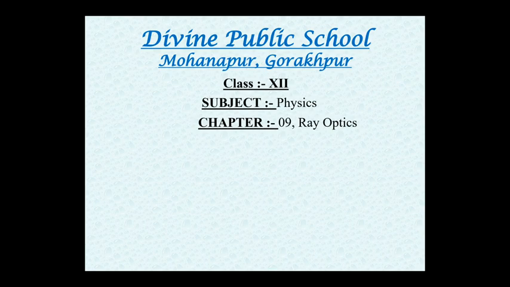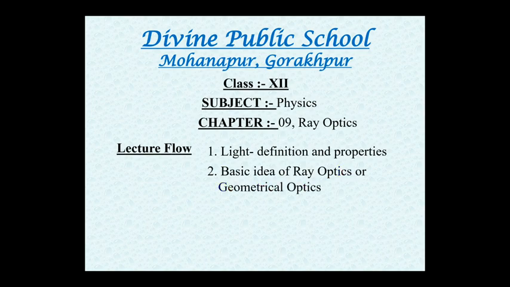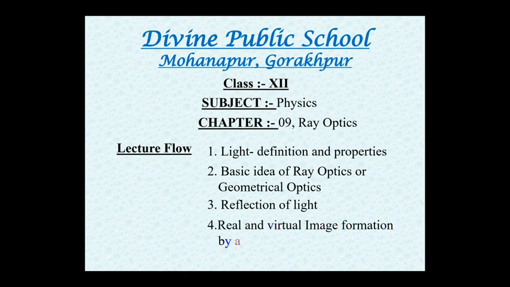In chapter number 9, in this particular lecture, what are we going to cover? The lecture flow will be like this: the first thing we are going to study is light, its definition and properties. Second, the basic idea of ray optics and geometrical optics. Third is reflection of light, and fourth is real and virtual image formation by a plane mirror. So in this video lecture, I am going to cover these 4 topics.